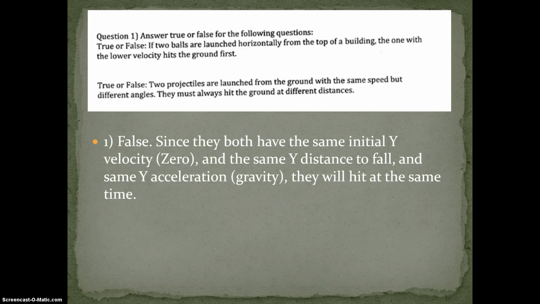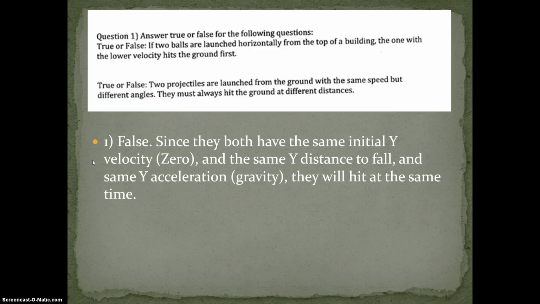From the point of view of both balls, they have different x velocities, but their y velocities are both 0. They're both going to fall the same distance because they both started from the same building. They both have the same acceleration. Both have initial velocity of 0, both the same acceleration, -10, both the same meters to fall. They will hit at the exact same time, just with different velocities. This is asking for a time.